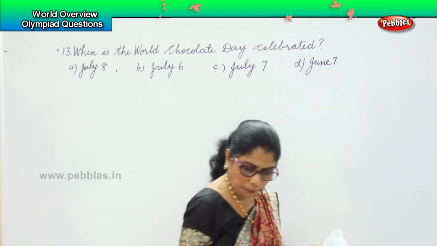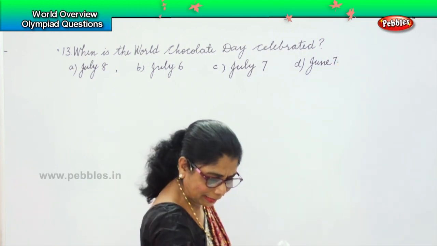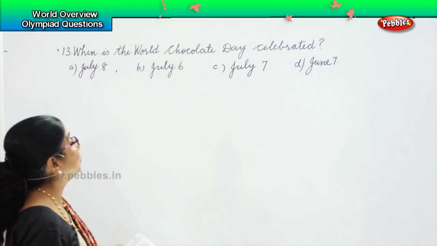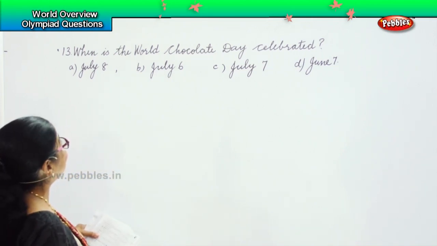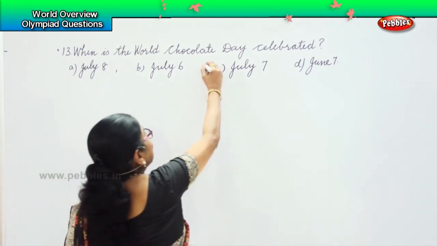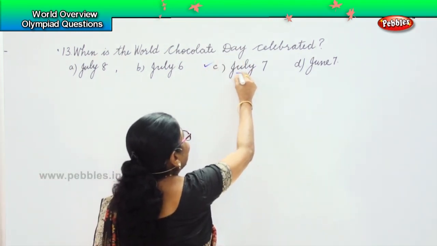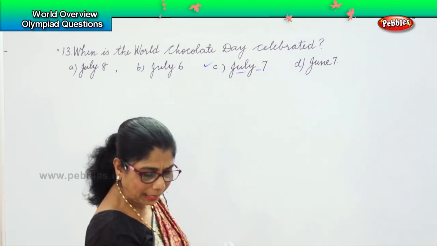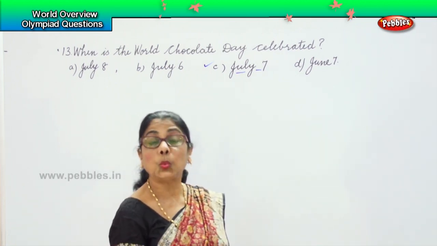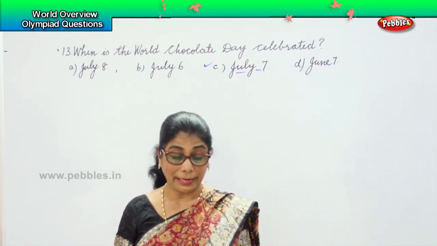Now we have four options to choose from. When is the World Chocolate Day celebrated? The World Chocolate Day is celebrated on option C, July 7th. July 7th, we celebrate the World Chocolate Day.